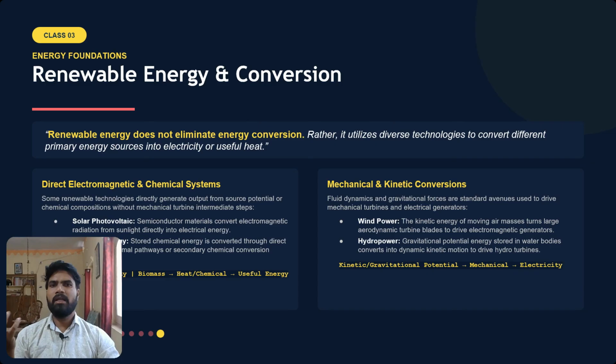Okay. Then finally, renewable energy and conversion. So instead of using these traditional sources like coal, gas, etc., now what are we talking about? We are talking about solar energy, wind energy, biomass energy, etc. In solar energy we use solar photovoltaic plates, we utilize the radiation, and with some chemical reaction electrical energy will be generated.